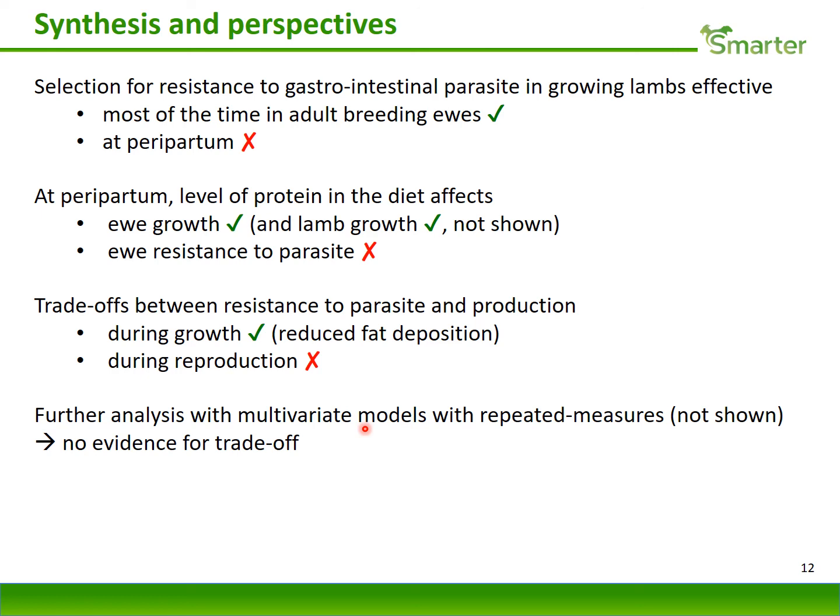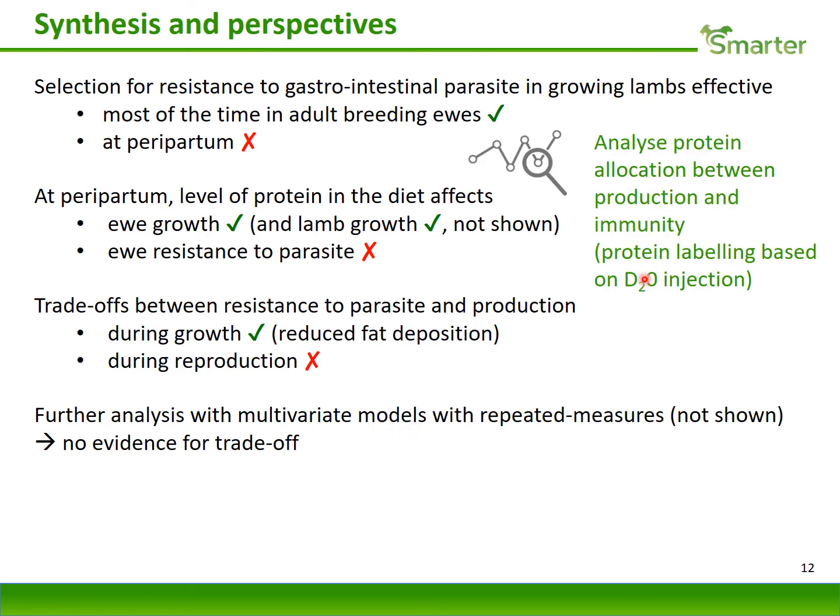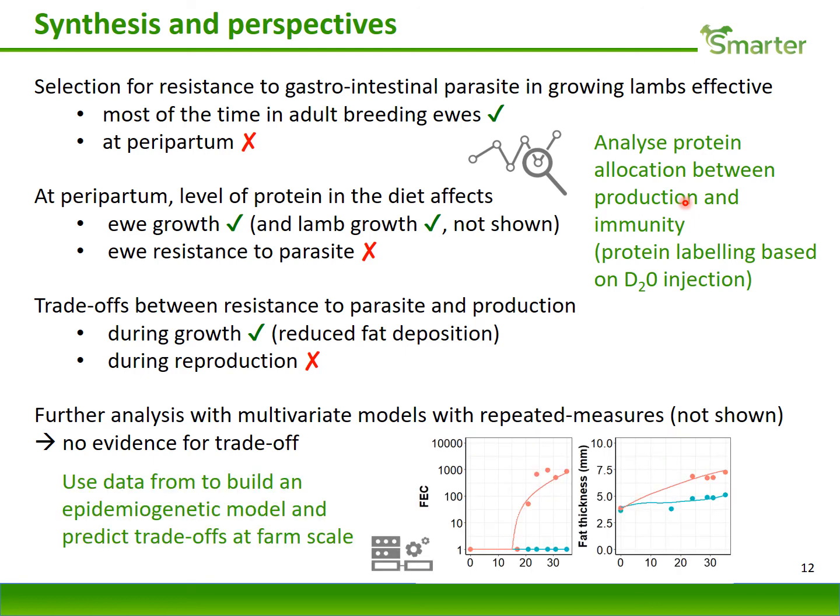So now there are 2 ongoing studies related to this work. One is to better understand the relaxation of immunity around lambing and the potential role of protein allocation. So for this, we used protein labeling based on a heavy water injection. And the second perspective relates to the use of data for modeling. So for this, we built a mechanistic model that described the trade-off between back fat thickness and resistance.